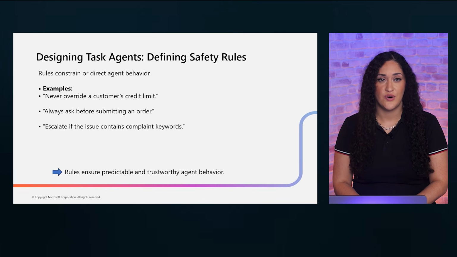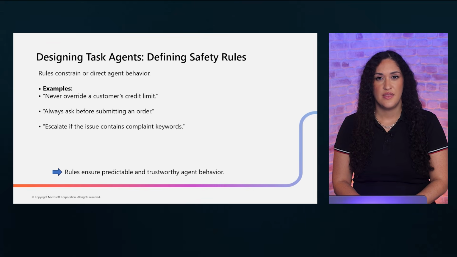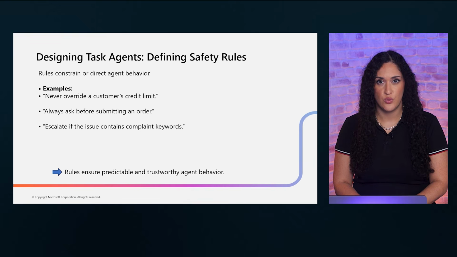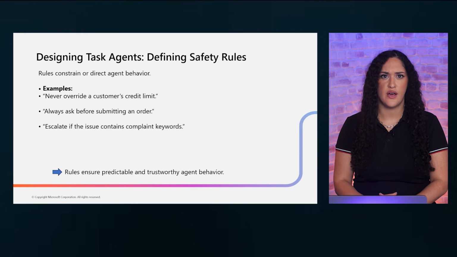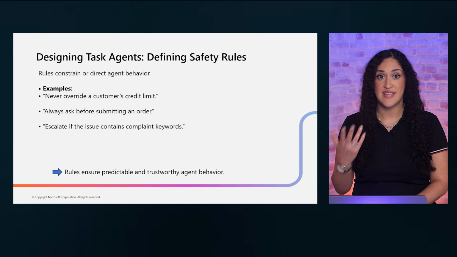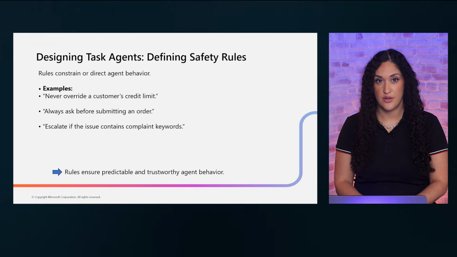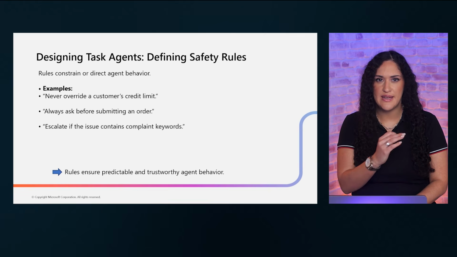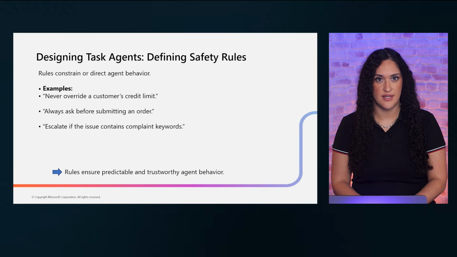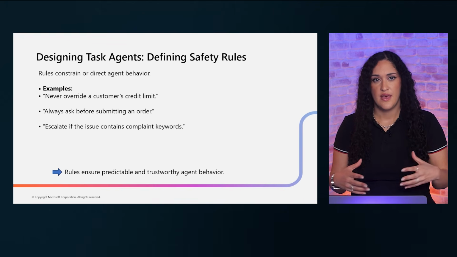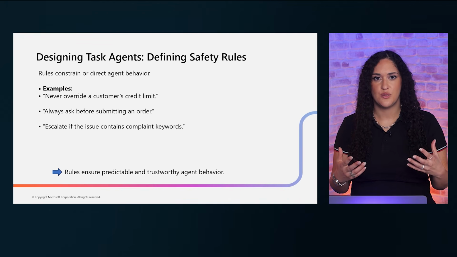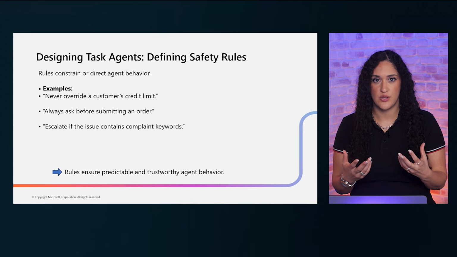Safety rules are essential for keeping your agent predictable and trustworthy. These are explicit constraints that direct or limit what the agent can do. Here are some real examples. Never override a customer's credit limit. Always ask for confirmation before submitting an order. Escalate immediately if complaint keywords are detected. These rules act as guardrails. They ensure your agent behaves responsibly even in unexpected situations.